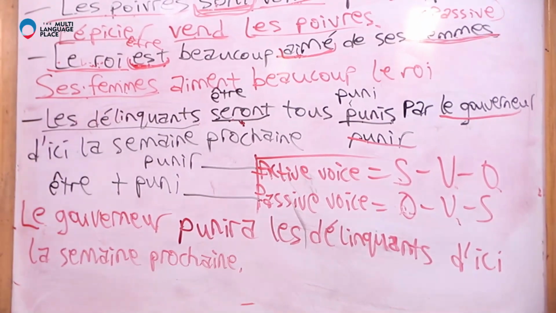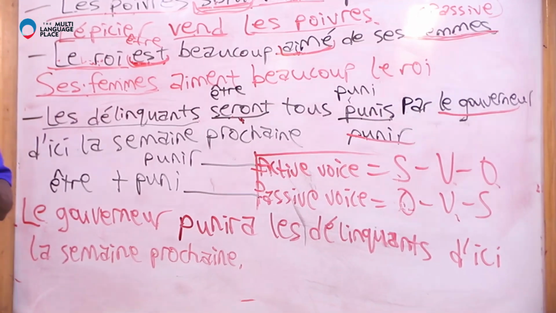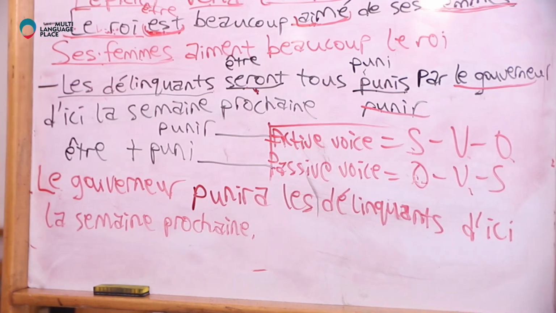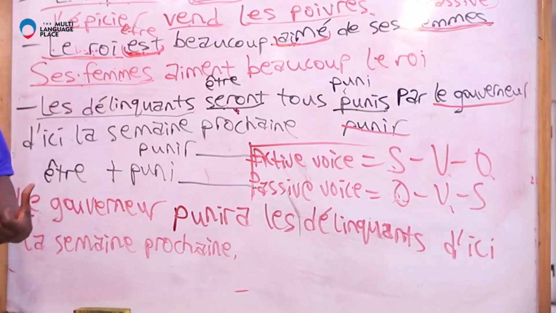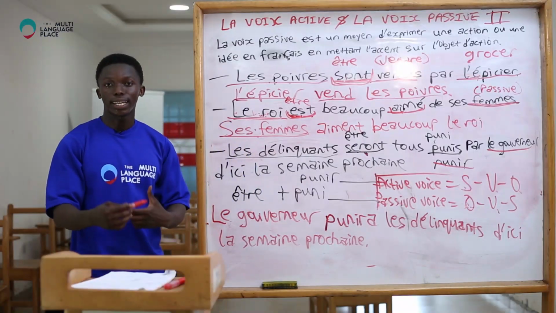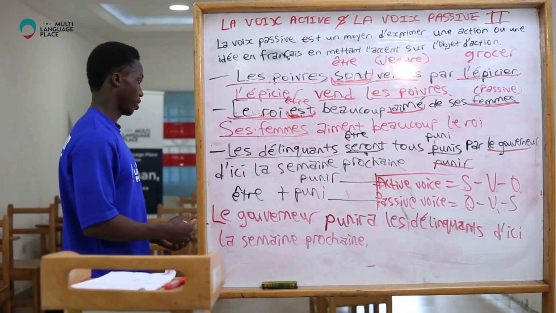What does this mean? This means the governor will punish the criminals by next week. Le gouverneur punira les délinquants d'ici la semaine prochaine.